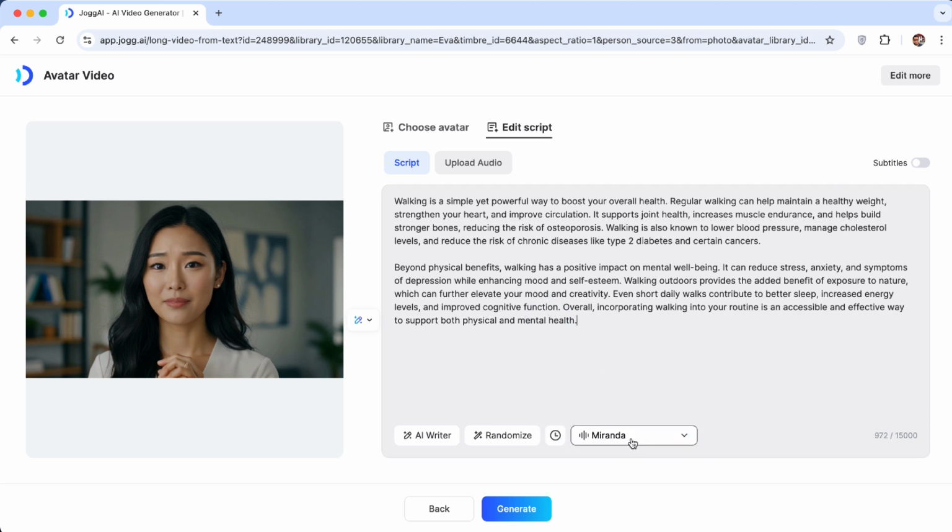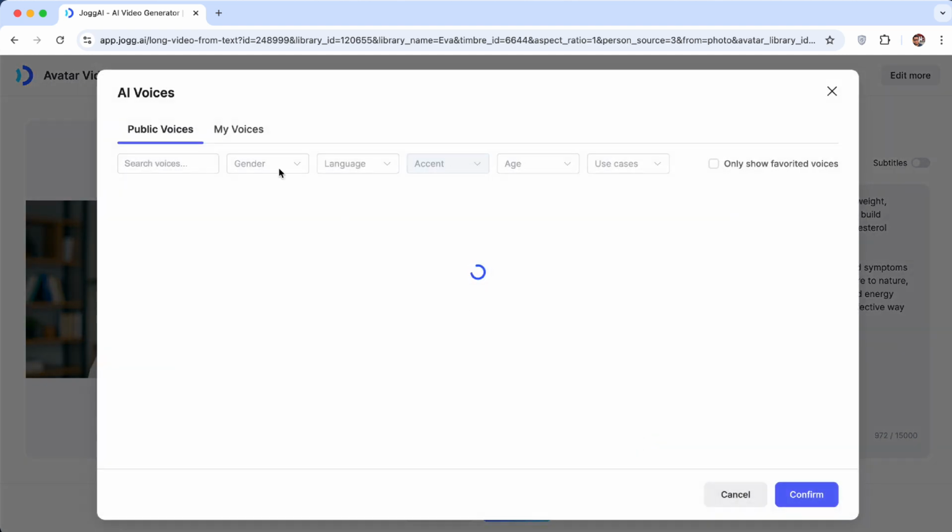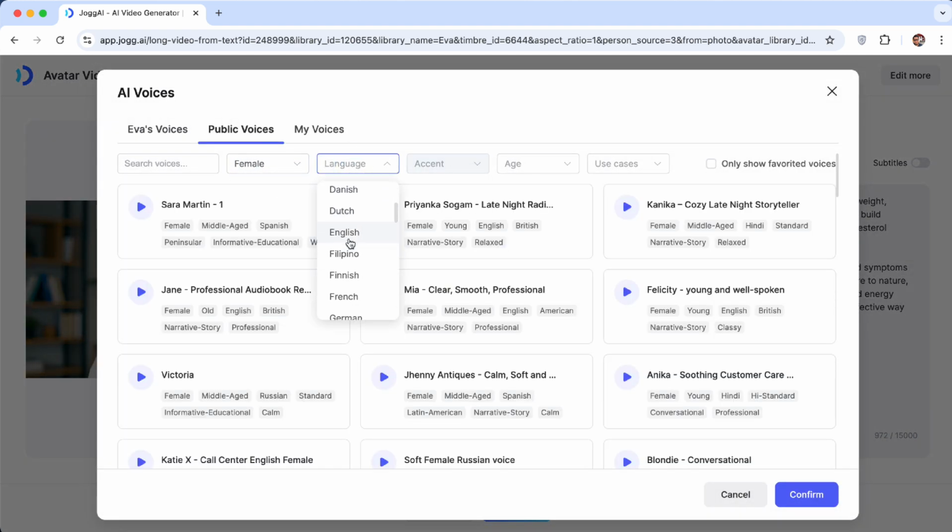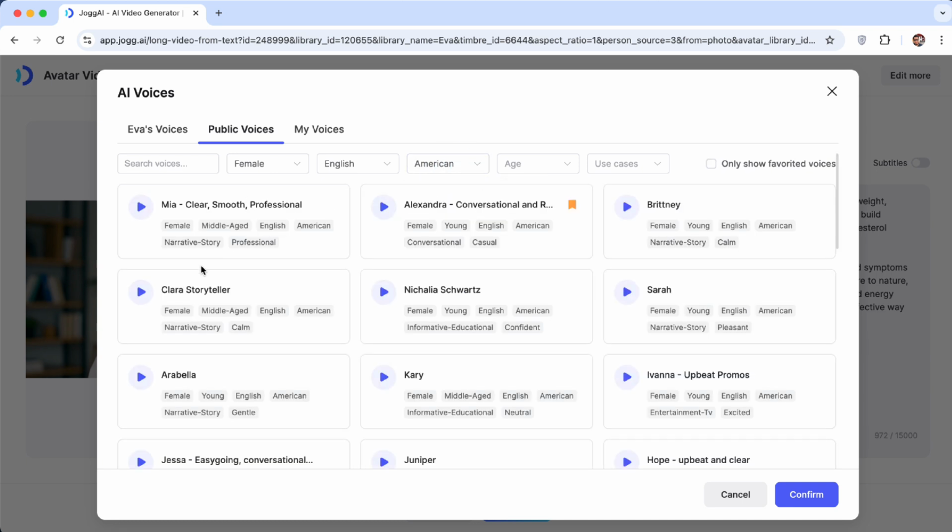Also, you can change the voiceover by clicking on here, and then you can select female, what language, accent.